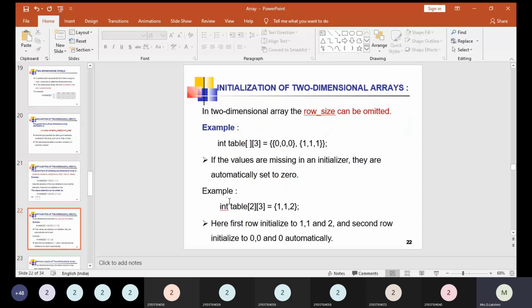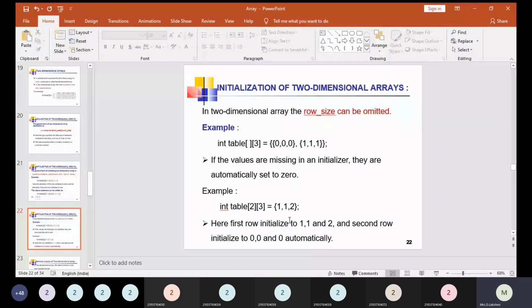Here is another example: int table[2][3] is equal to 1 comma 1 comma 2. Here the first row is initialized to 1, 1 and 2, whereas we don't have any value for the second row at the right side. Automatically, the second row holds the value 0 in all the locations. This is what happens automatically when you execute this particular statement.